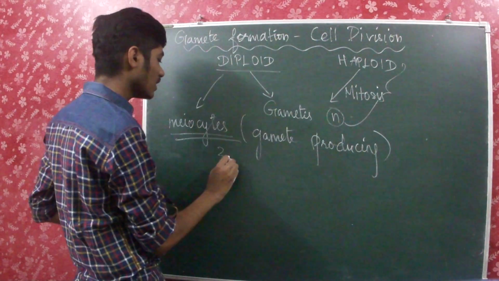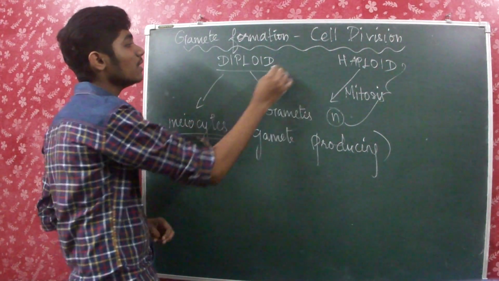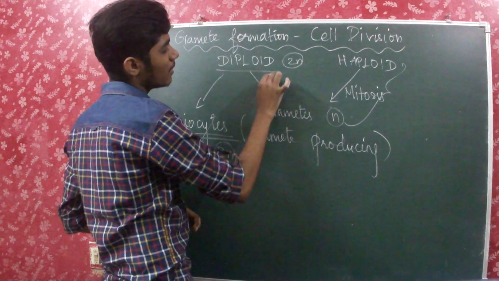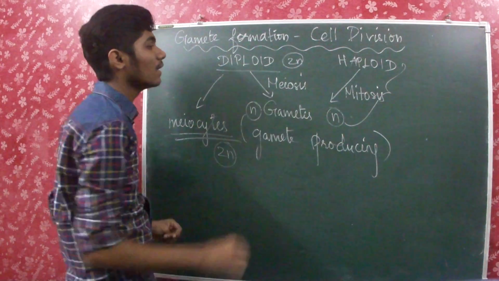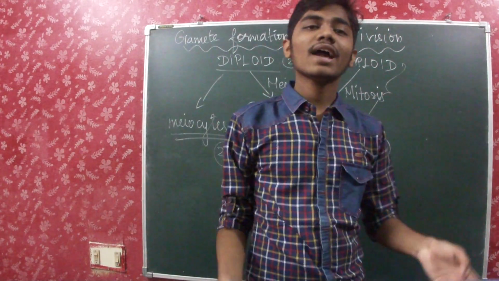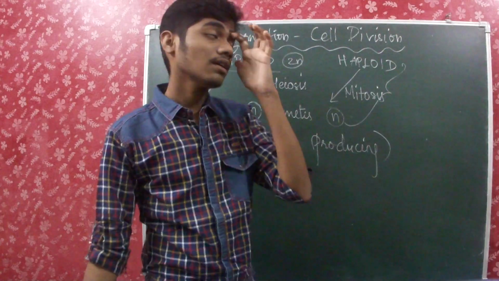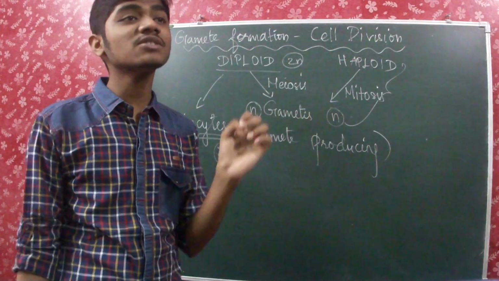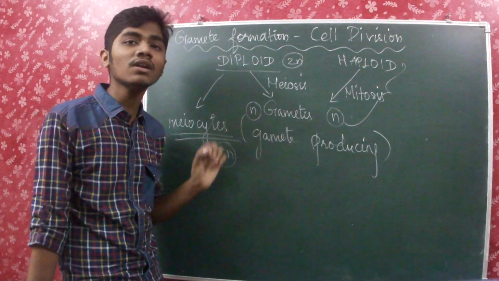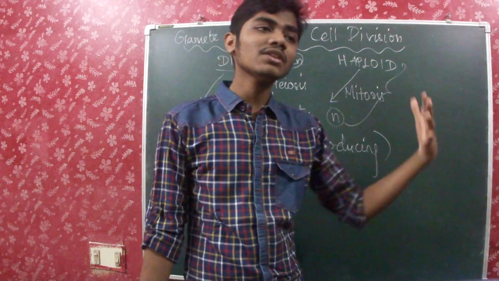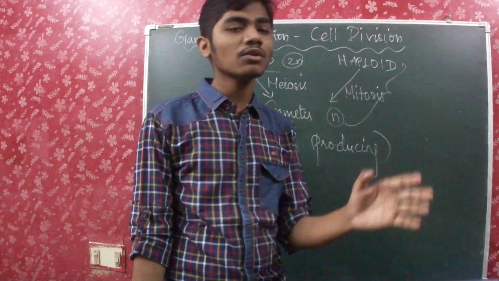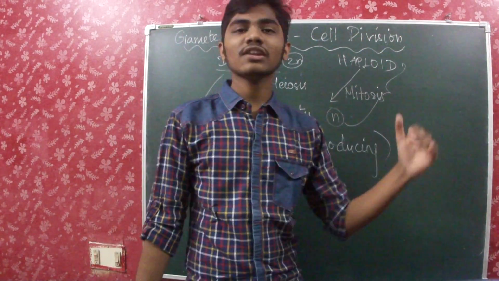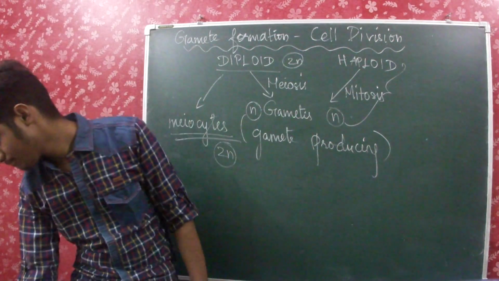So they are 2n diploid, and then by meiosis the gametes will be produced, so they become n. This is how the gametes are always haploid, even though the organisms or structures from which they are produced are haploid or diploid. You have been given a lot of values in a table stating the chromosome number in meiocytes and chromosome number in gametes in your book that you have to go through.